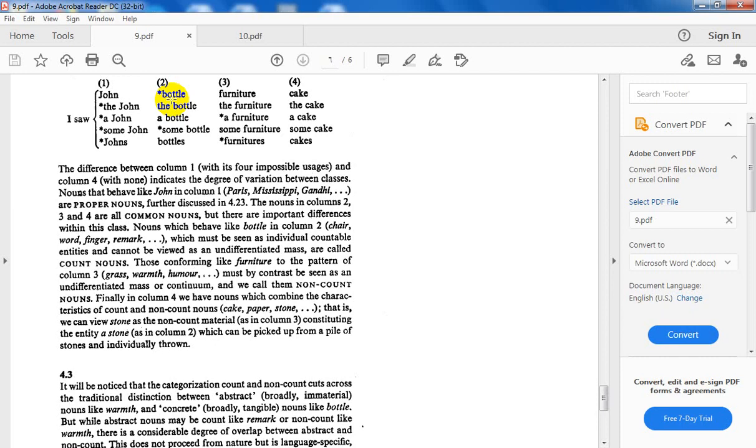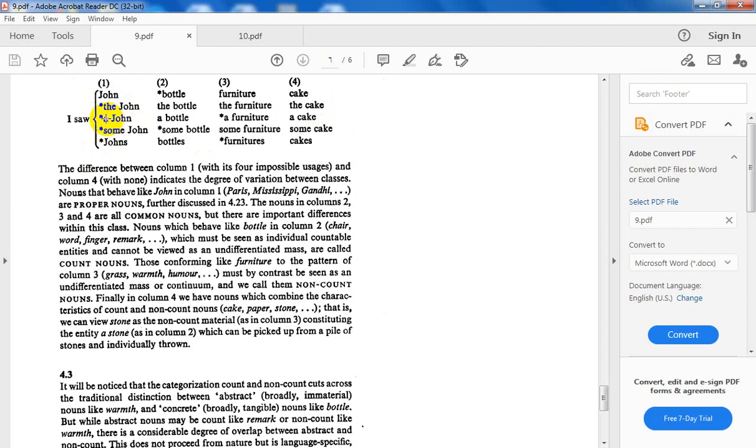What are the classes of nouns? Let us apply the definite article, which are acceptable, which are not acceptable. I cannot say "the John". يعني this class of nouns cannot admit the definite article. طبعا we are going to see later on that there is an exception in which I can say "the John", "the Simpson", وهكذا. The bottle, okay, يعني the article plus the singular noun. The furniture, هذا non-count. The cake, okay. So only the first class cannot admit the definite article.